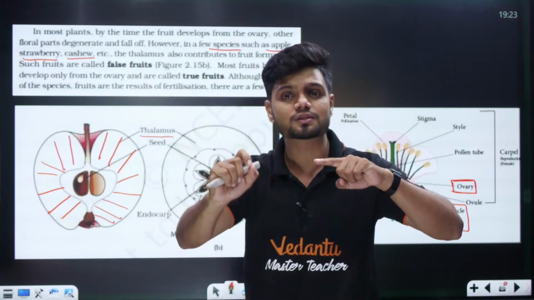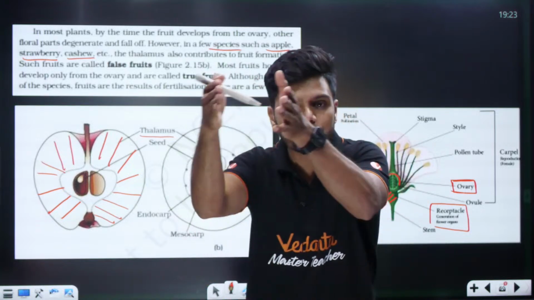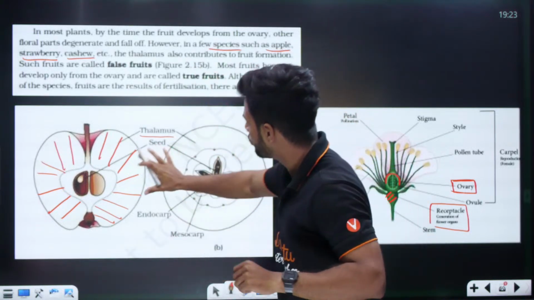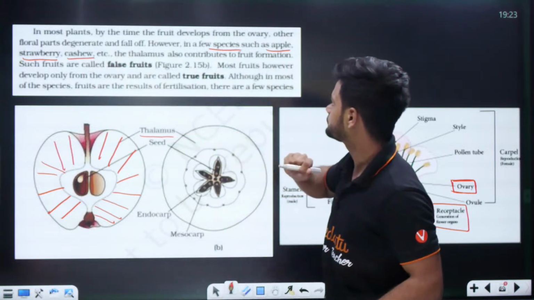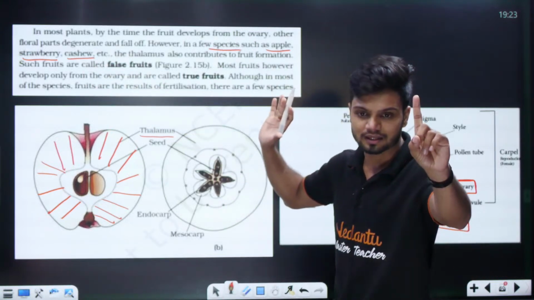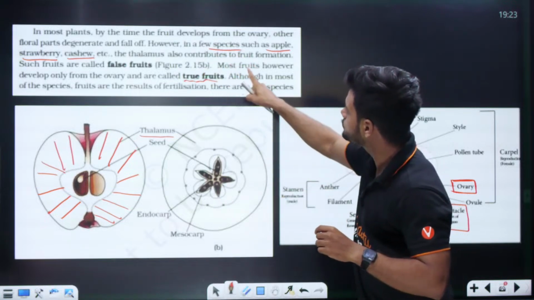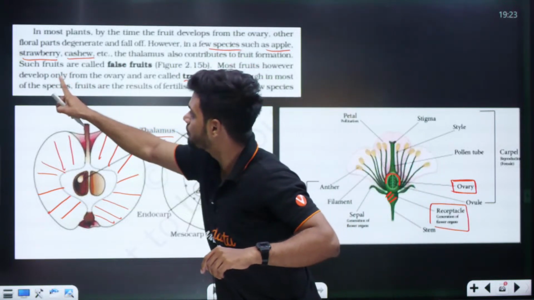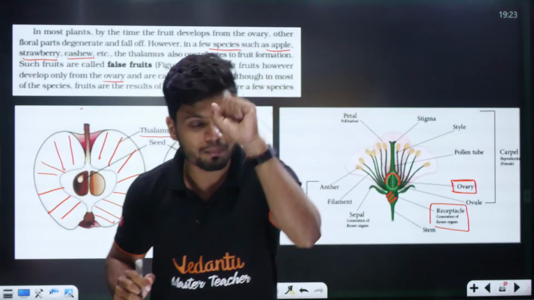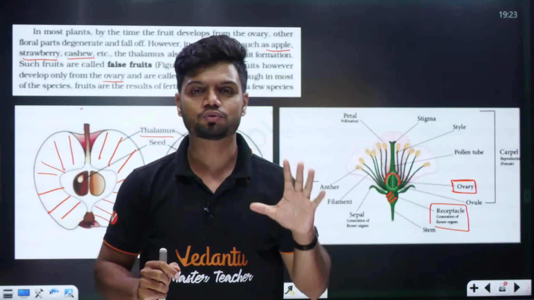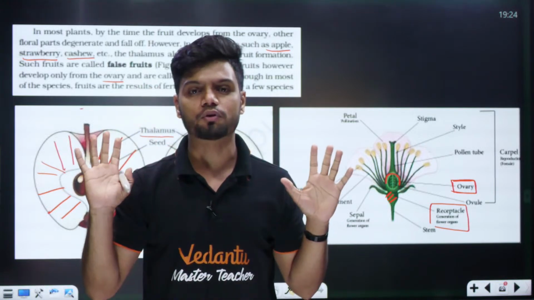Does it mean it is only thalamus? Illa. So it has to be ovary plus thalamus. So ovary plus thalamus ಆಗುತ್ತೆ. Such a fruit is called a false fruit. ಅರ್ಥ ಎಲ್ಲರಿಗೂ? ಅರ್ಥ ಆಯ್ತಾ? In the case of true fruit ಏನು? In the case of true fruit, most fruit however develop only from the ovary. ಕೇವಲ ovary ಇಂದ develop ಆದರೆ ಮಾತ್ರ, that is called a true fruit. If ovary plus other part, then it becomes a false fruit.